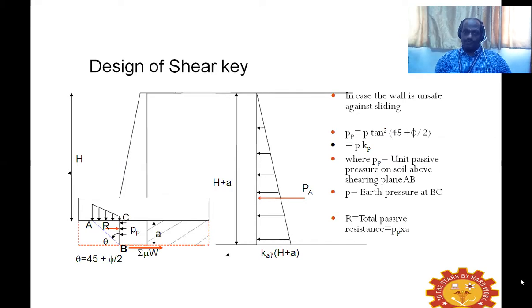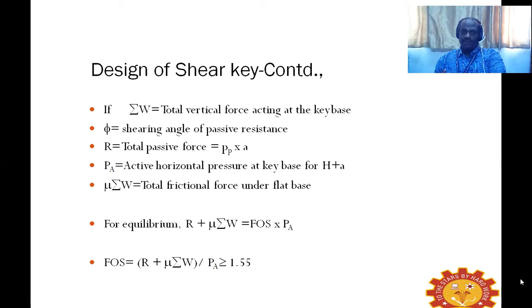In addition to mu into summation W, you have an additional force, that is P suffix P, the passive pressure, which adds to the numerator: mu into summation W plus P suffix P. That in turn gives a value more than 1.55.